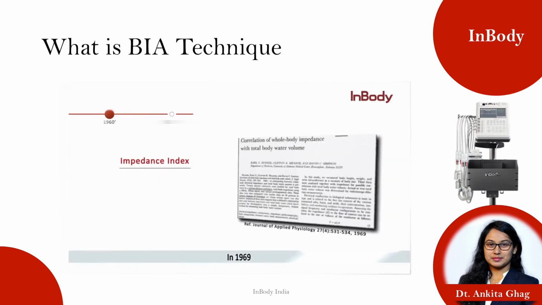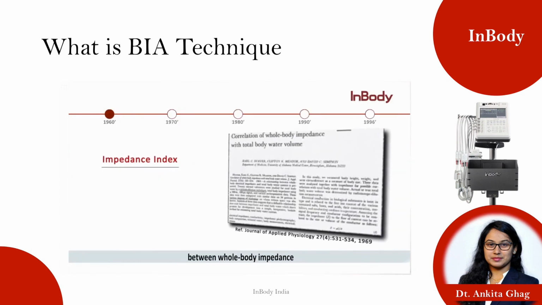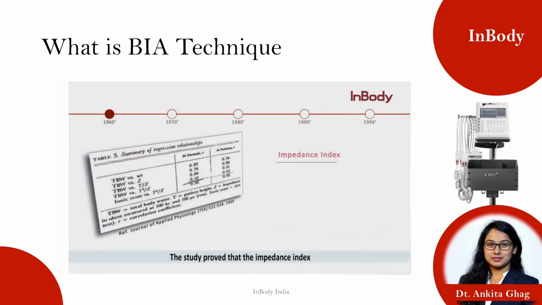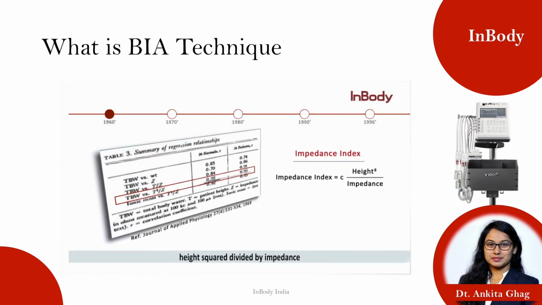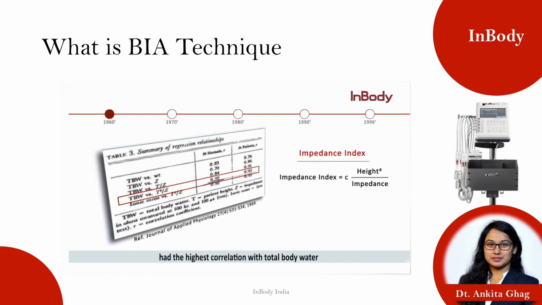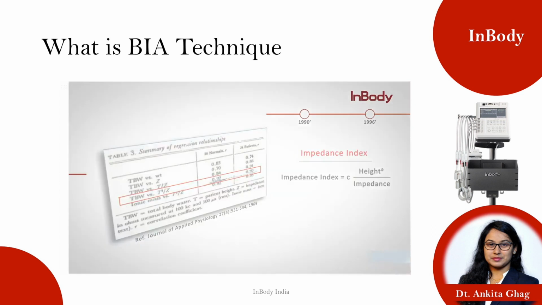In 1969, an experiment was carried out to find the correlation between whole body impedance and volume of total body water. The study proved that the impedance index, height squared divided by impedance, had the highest correlation with total body water. This index is considered the starting foundation of BIA devices.